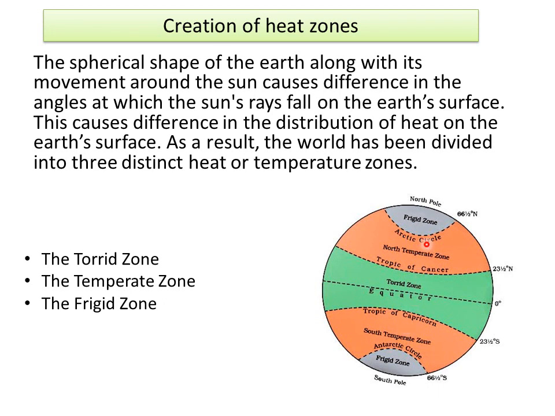The frigid zone lies between the Arctic Circle and North Pole and the Antarctic Circle and South Pole. Since the sun's rays fall extremely obliquely in this region, it experiences extremely cold climate.